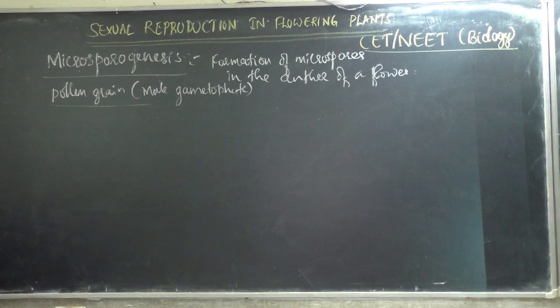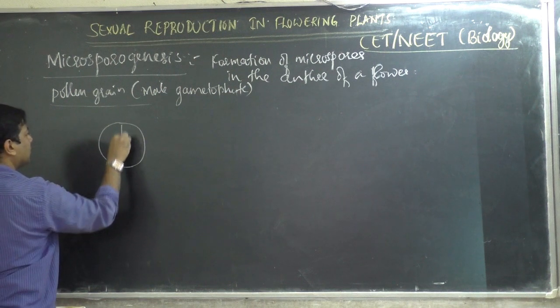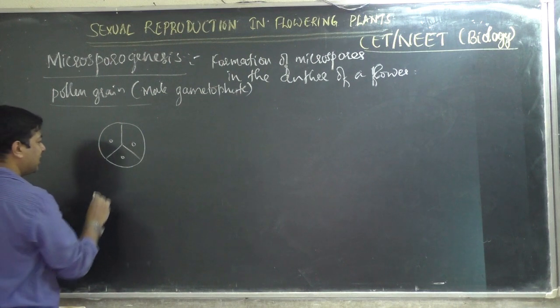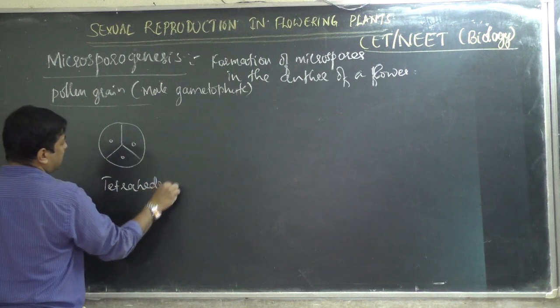That is tetrahedral, isobilateral, decussate. These are pollen grains. The pollen grain structure is like this. This is called tetrahedral, based on the shape.